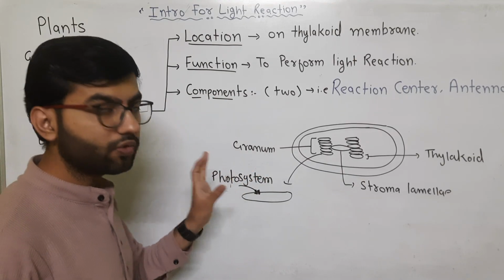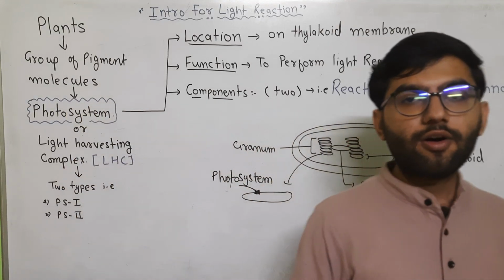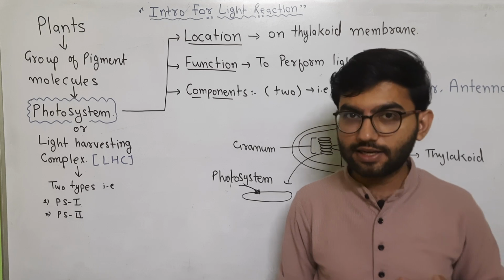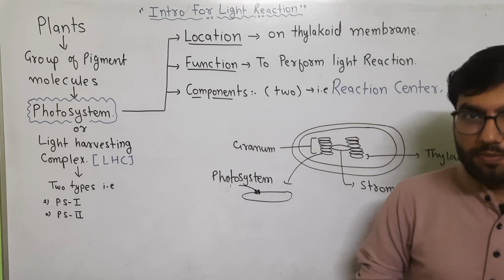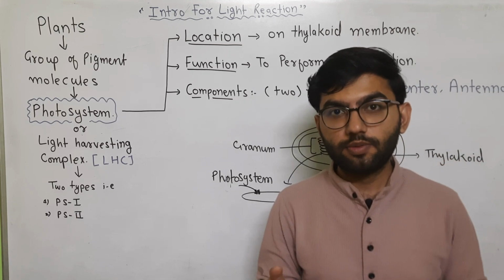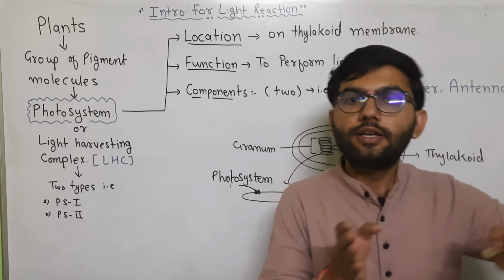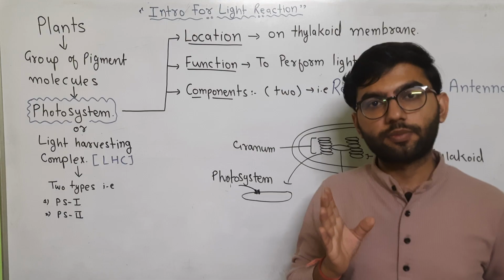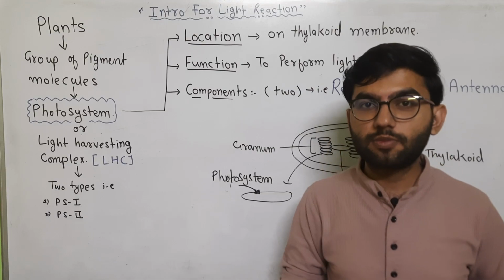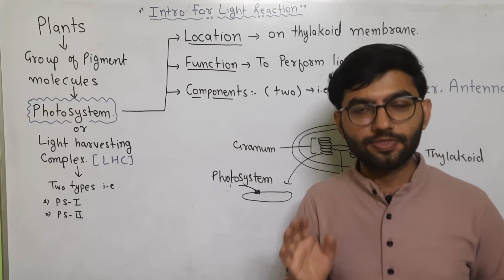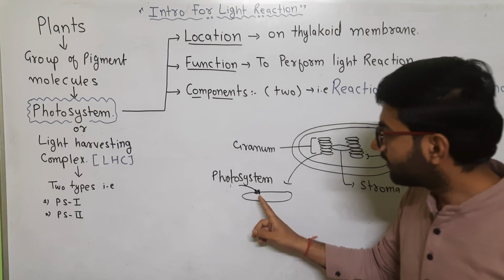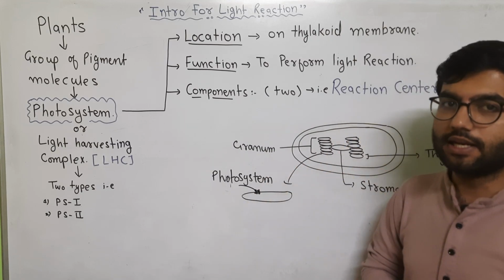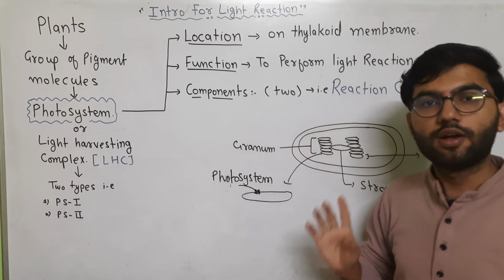What is a photosystem? A photosystem is a group of pigments, and what the pigments mainly do within the plant is absorb light energy. Like the solar plates we observe, which are responsible for absorbing light energy and converting it into electrical energy. In a similar way, within living organisms, the most complex and beautiful system also works, that is photosynthesis. Within photosynthesis, these pigments are responsible for absorbing light energy and converting it into chemical energy. This group of pigments is known as the photosystem.